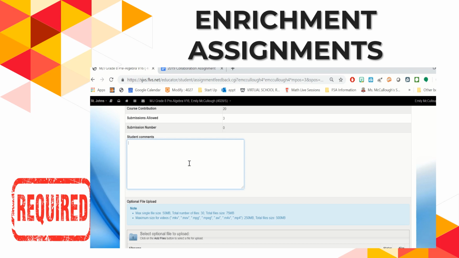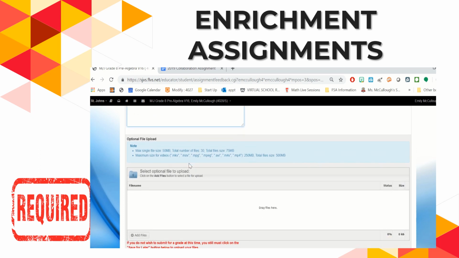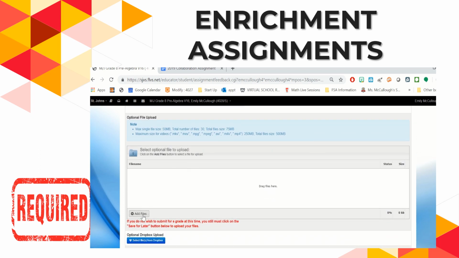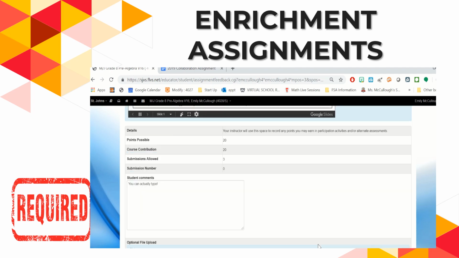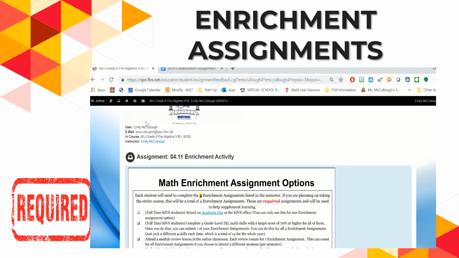So you have a couple of options. You can actually type your answers or anything here in these boxes, but if you scroll all the way down, it will let you add files. So you can click add file and upload a file here. Check the submit for grading and then click submit for grading. So that's what you would do for your enrichment assignments. Again, you would find those by going to your list of assessments, your workload, and then scrolling all the way down until you see enrichment assignment.